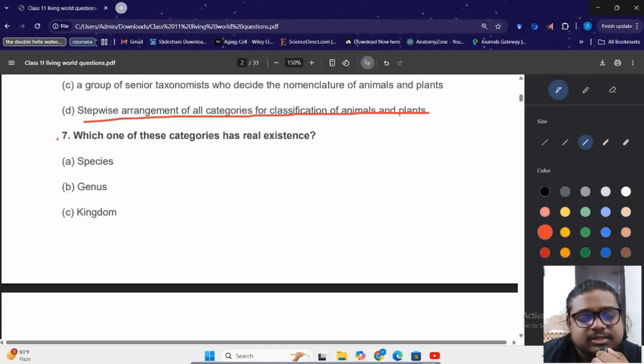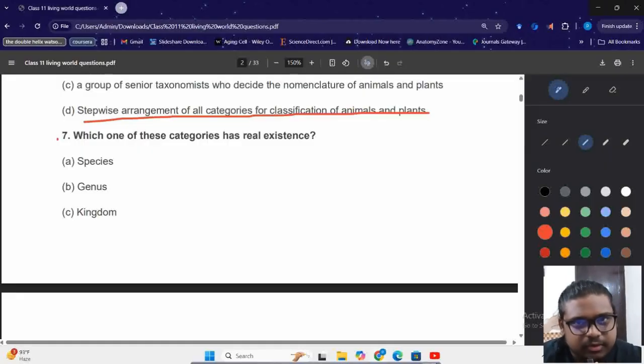अब ये जो question है 7th वाला, ये थोड़ा tricky question है in the sense कि you have to think कि what is the meaning of this question. So the question is कि which one of these categories has real existence. If the question is asking, ये जो options हैं species, genus, kingdom and phylum, इसमें से which exists, जो असली दुनिया में है physically, और वो categories नहीं जो man made हैं, जो we have made for our convenience. Options पहले देख लेते हैं, then we will understand what is the answer and why. So A is species, B genus, C kingdom, and D phylum.